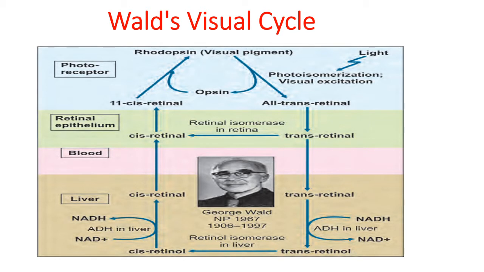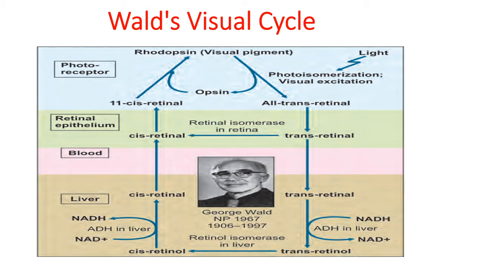So in the visual cycle, one event is the dissociation of the visual pigment rhodopsin, which is the first event. Why is this event necessary? To create a nerve impulse, so that the nerve impulse can be transmitted to the brain through the optic nerve, and the image of the object can be perceived. During the dissociation of rhodopsin, it will close the sodium channels, which causes hyperpolarization of the rod cells.